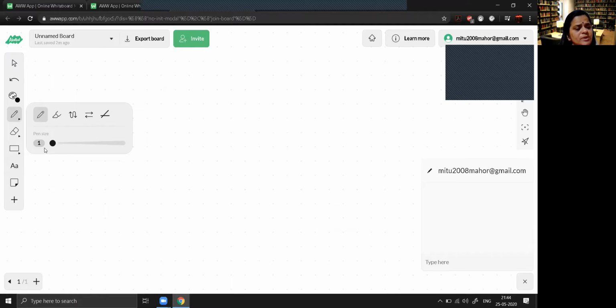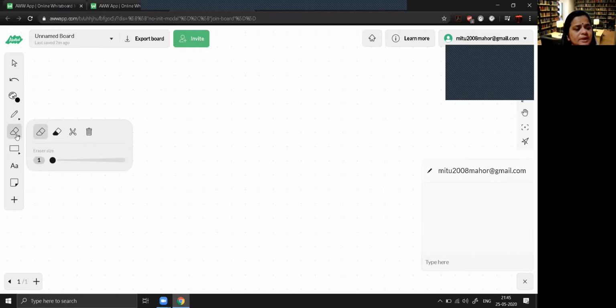And at the bottom, you can see pen size. Right now it is showing 1, and this black circle is at the minimum. If you want to change the width of the size of a pen, you are supposed to select this black arrow and you can move it. You can see as I am moving this black dot, the width of the pen size is changing.